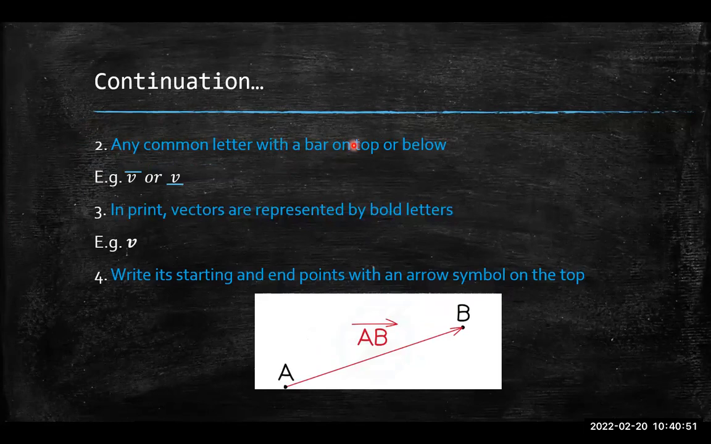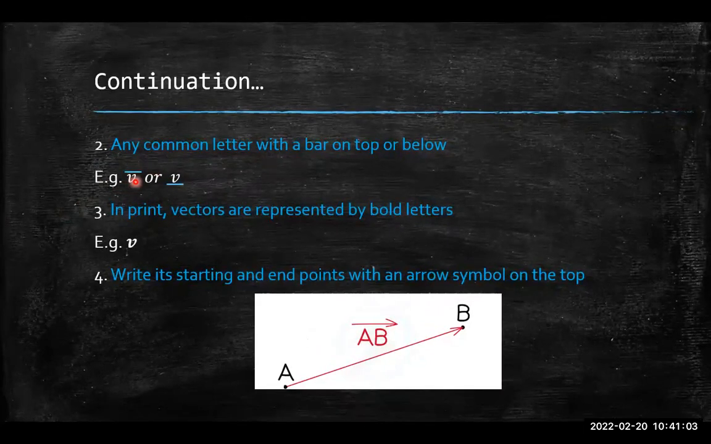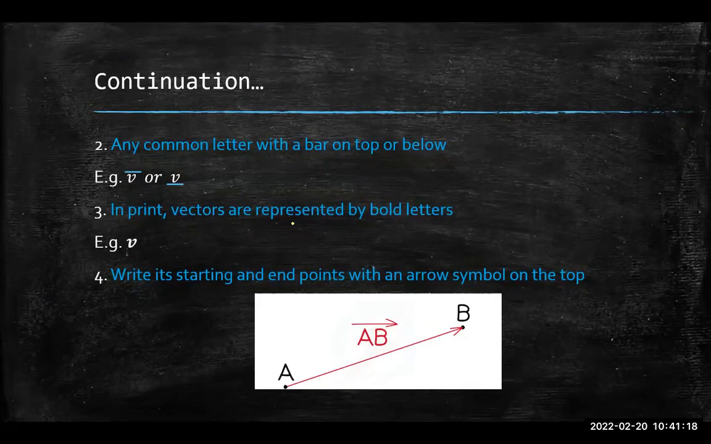So that's one way you can represent vectors. Another way is a common letter with a bar on top or below. Any common letter, right? I decided to use V for vector. If I wanted to represent a vector called V, I would write V with a little dash on top, or I could write V with a dash below. That's another way you can represent a vector.